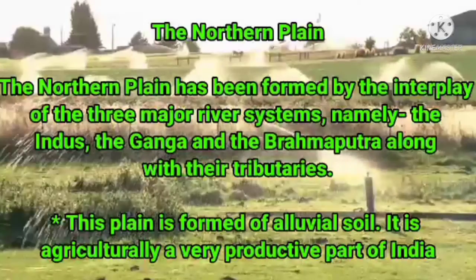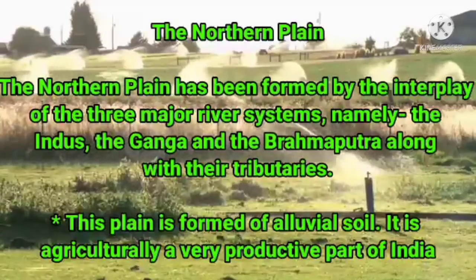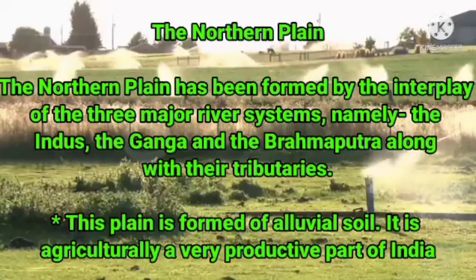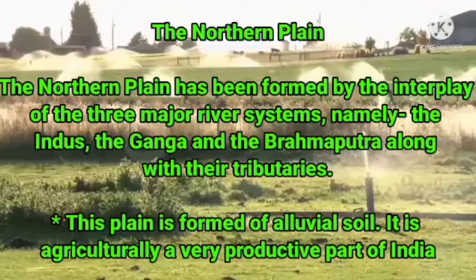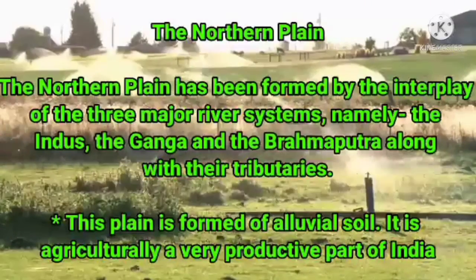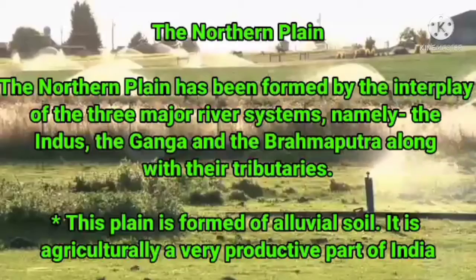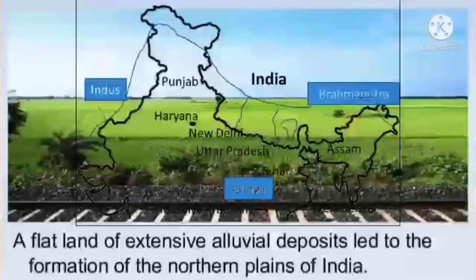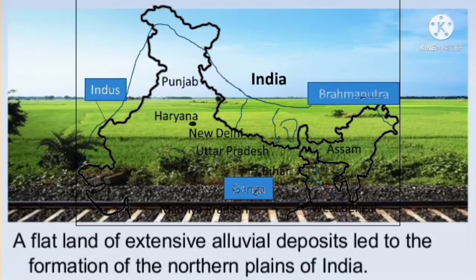The average width is about 150 to 300 km, and the alluvial plains can be divided into two types, that is the Khadar plain and the Bangar plain. Bhabar is a narrow belt of 8 to 10 km parallel to the Shivalik foothills at the break of the slope.